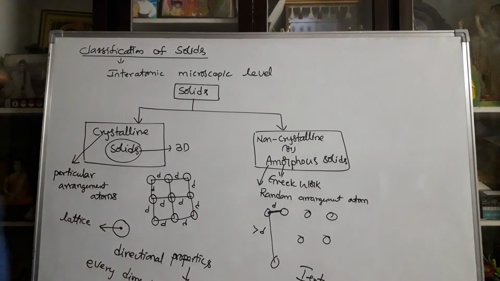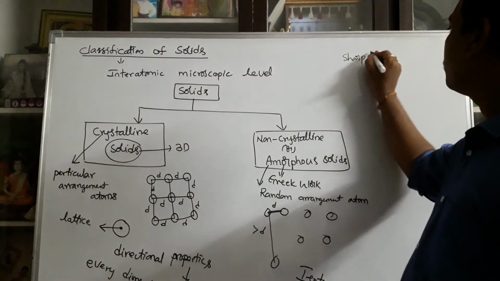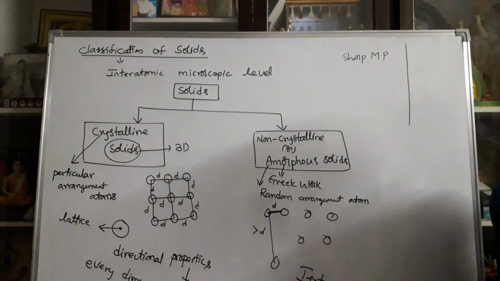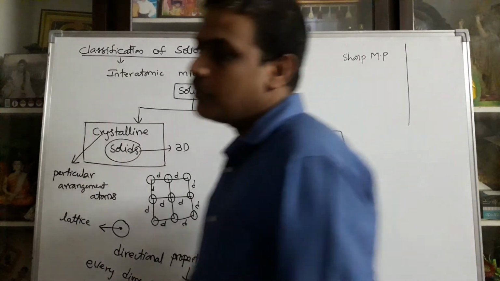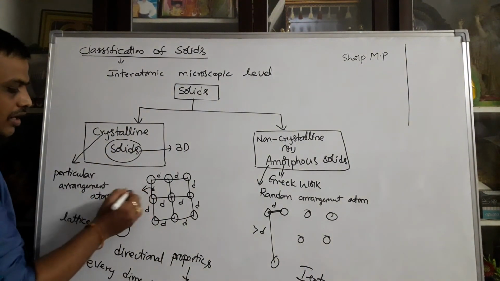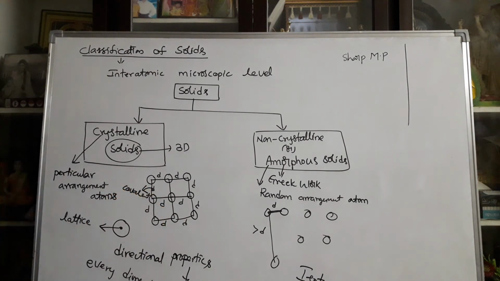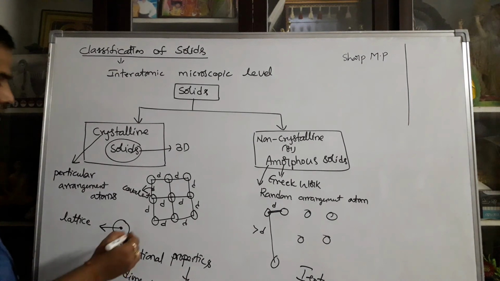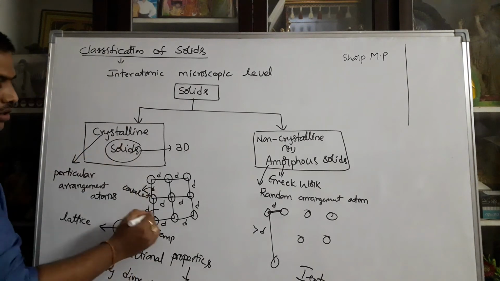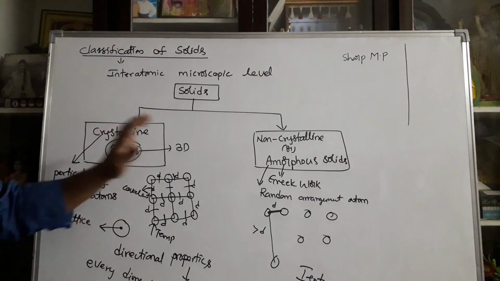Particularly, crystalline solids have a sharp melting point. The sharp melting point is based on structural arrangement. In every structure, there is a certain bond between atoms. Here the bond is a covalent bond, and out of all bonds, the covalent bond is very strong. At a particular temperature, all bonds are broken at a time. So they have a sharp melting point.